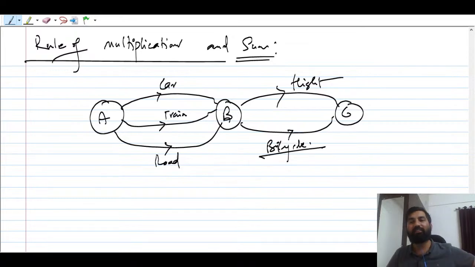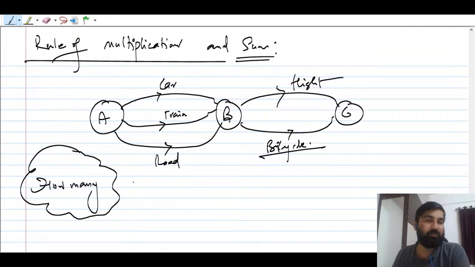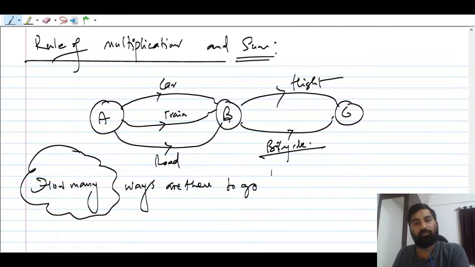So now tell me guys, if you want to go from A to C, how many ways are there you can go from A to C? Can somebody count here? Number of ways you have to count. This word plays an important role, guys. How many ways or how many possibilities are there to go from A to C?